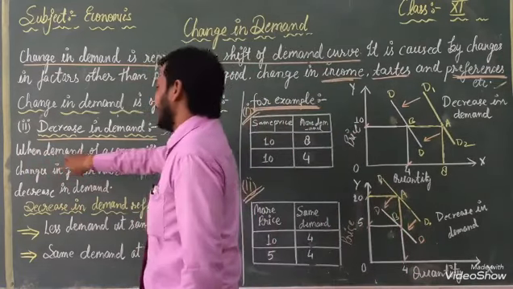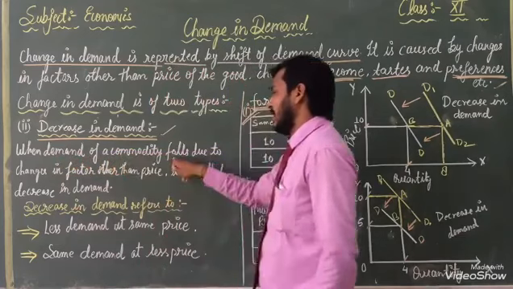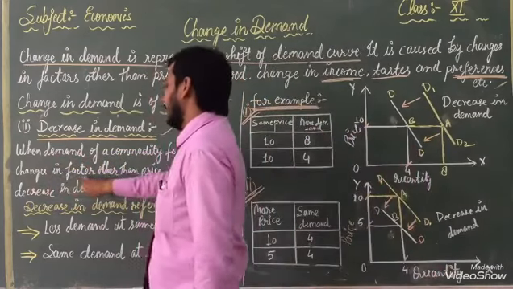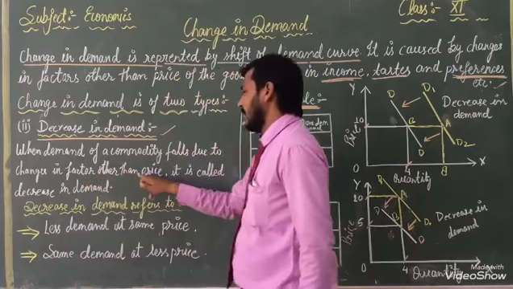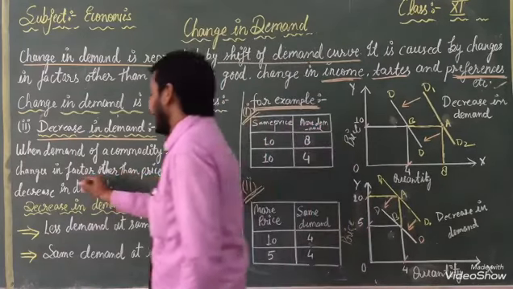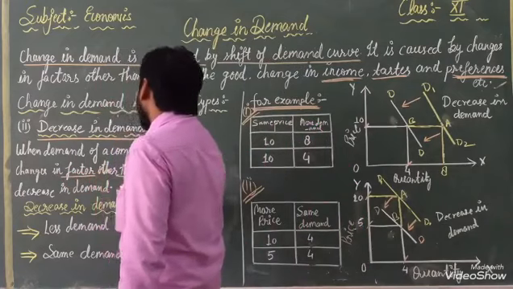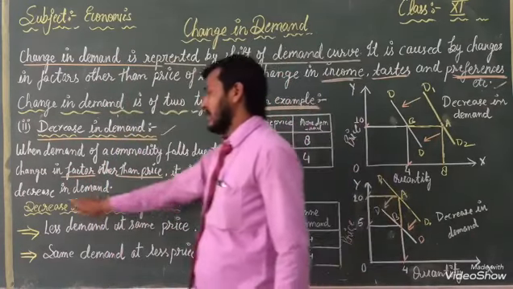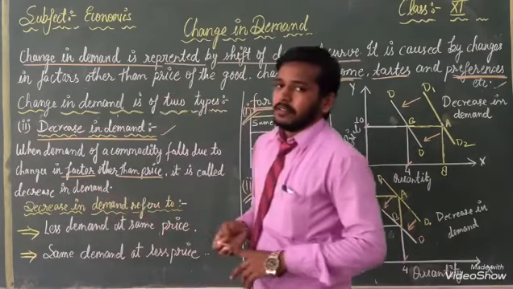Listen, when demand of a commodity falls due to change in factors other than price, it is called decrease in demand.